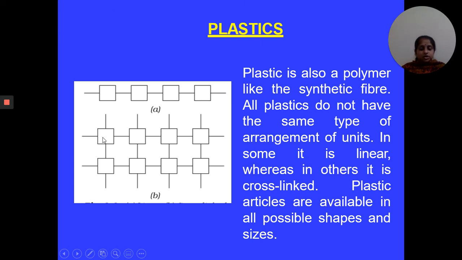In this, one unit is linked with the unit at its side, and the same unit is linked with the unit below it also. This is known as a cross-linked arrangement. Plastic articles are available in all possible shapes and sizes.